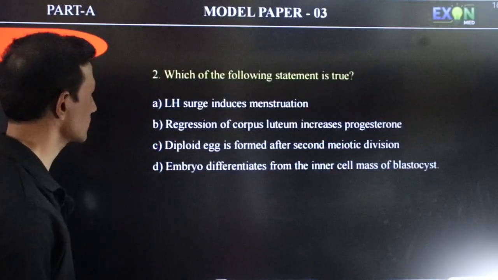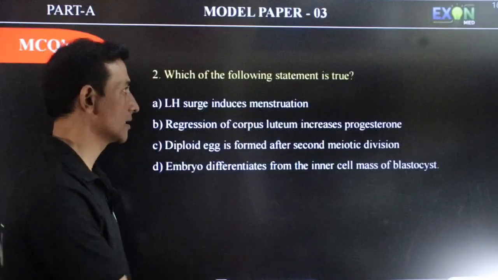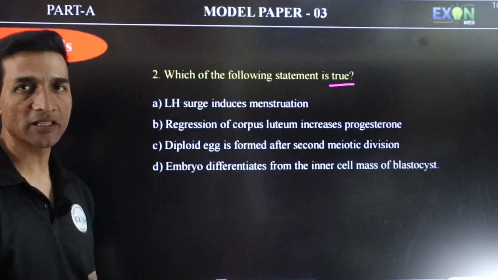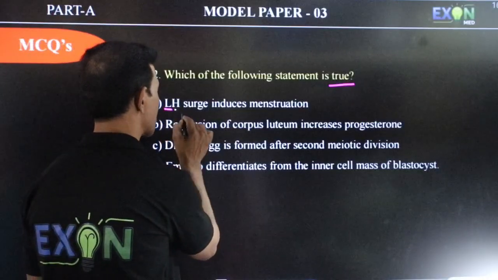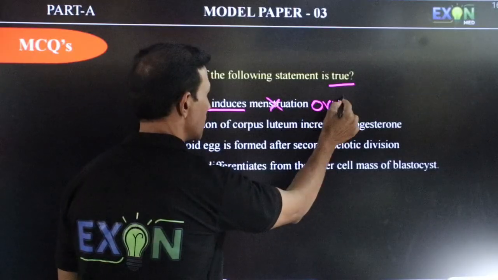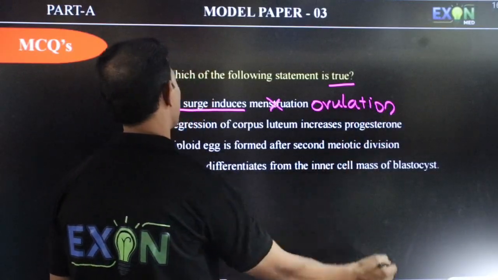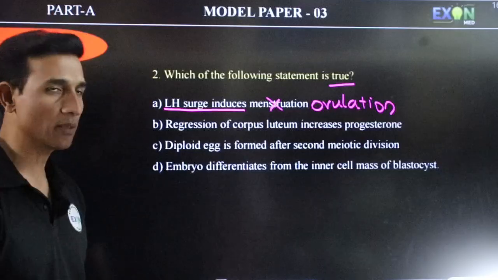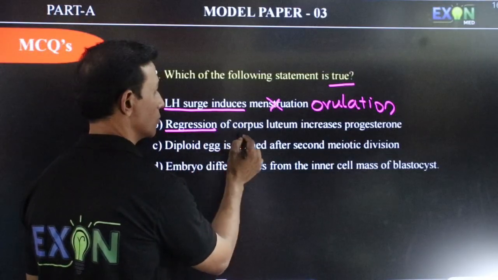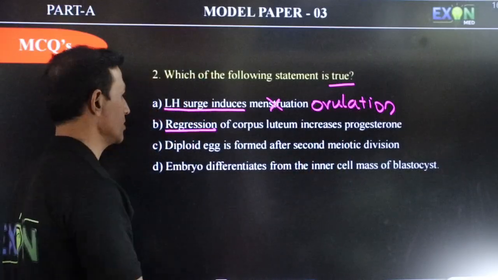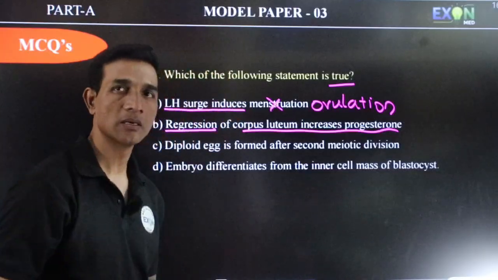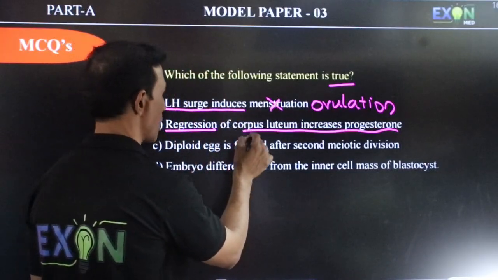Okay, next question. Which of the following statements is true? LH surge induces menstruation. Usually LH surge induces not menstruation, it is ovulation. So hence this is not true. Regression of corpus luteum increases progesterone. Actually, regression will not make the corpus luteum secrete progesterone. It is progression of corpus luteum that increases progesterone. So this is also wrong.